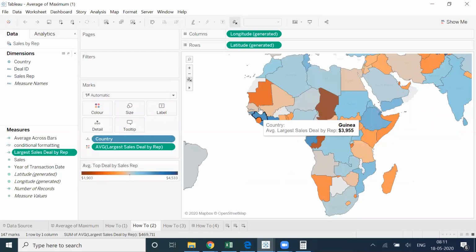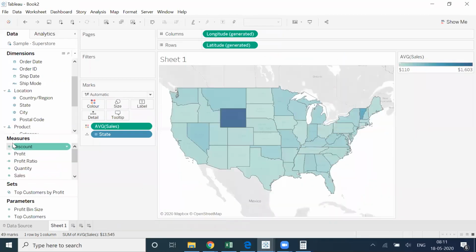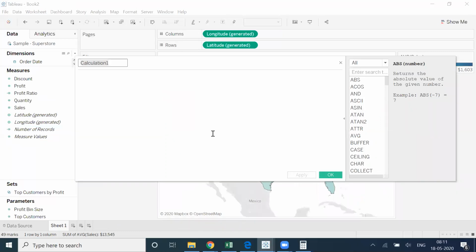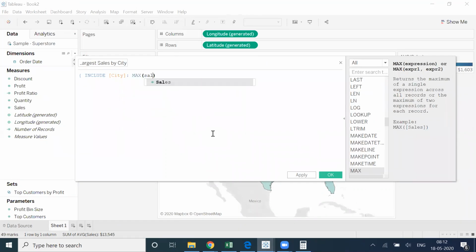So let's do some R&D here. I'll go back and apply the same function here also. I'll create a calculated field. Now largest sales by city. I can say that I'm including city and taking max of sales. This is my calculation.